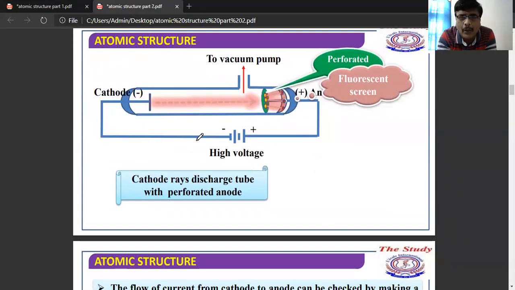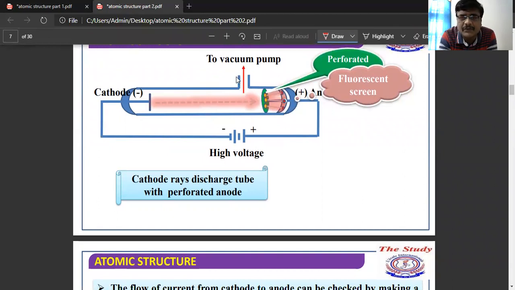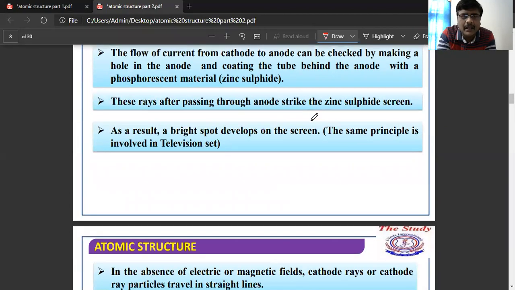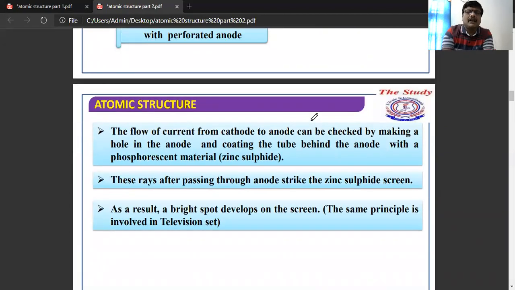This is the vacuum pump. This is the cathode and this is the anode, and we can see the passage of the rays on this fluorescent screen. Next, how can we judge the flow of current?